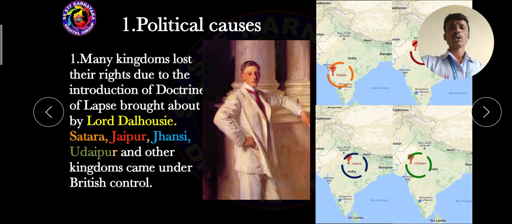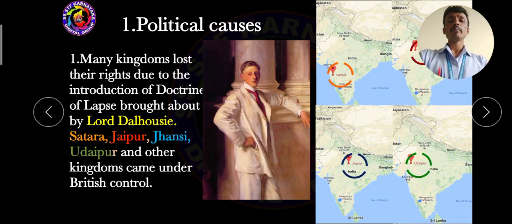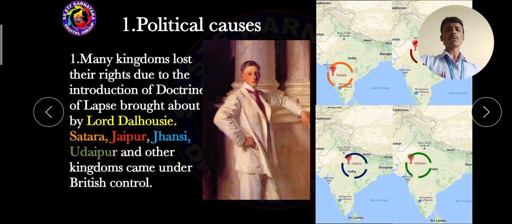The first one, the very important political causes. Dear students, look at the political cause. We already learned in the second lesson, due to the implementation of the doctrine of lapse policy, majority of the Indian kingdoms lapsed to the British government. Such important kingdoms are Satara, Jaipur, Jhansi, Udaipur. These kingdoms lapsed to the British government due to the implementation of the doctrine of lapse policy. Then what is the meaning of doctrine of lapse policy?